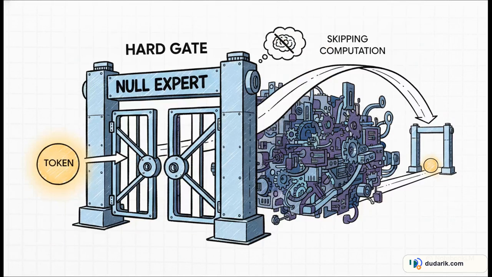Under the hood, the math relies on treating the controller as a differentiable policy network. They use heterogeneous relaxation via Gumbel softmax alongside straight-through estimation so those hard categorical decisions don't block the gradient flow. But the true stroke of genius is that fourth bullet point. The null expert actually acts as a hard gate for mixture of depths. So when the controller routes a token to the null expert, it just skips the computation for that layer. It perfectly recovers MoD behavior without changing a single thing about the underlying transformer block structure.